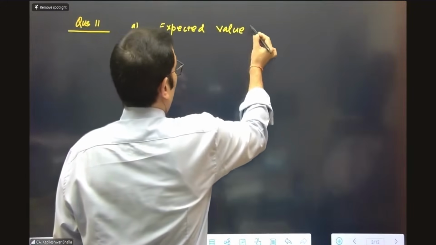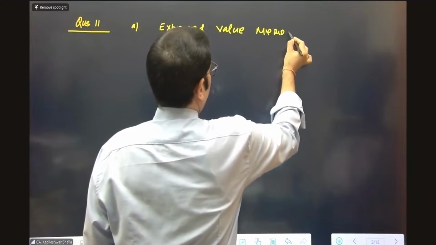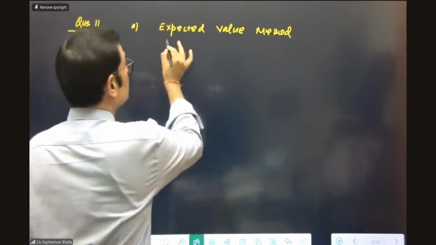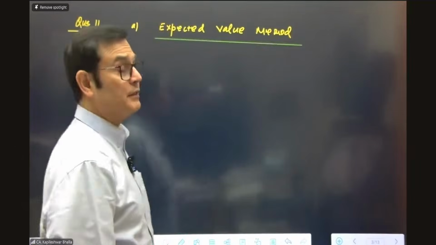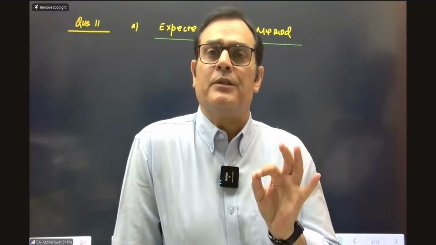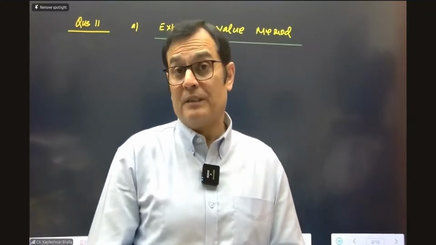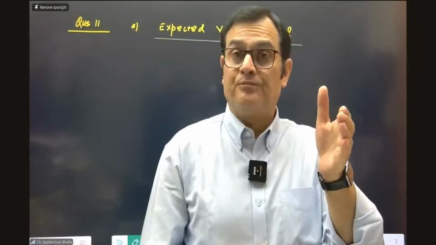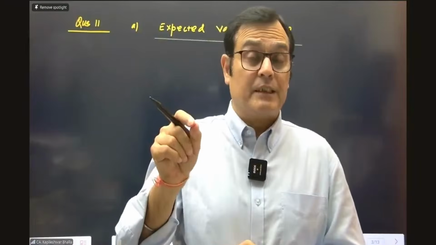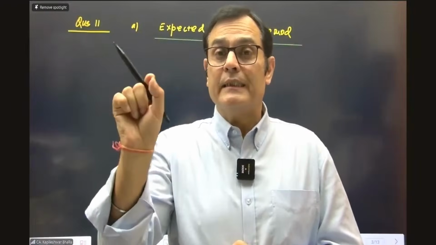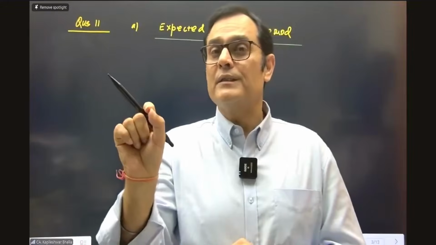Let me first tell you one thing which you need to clearly bring out in the solution. There is one particular aspect which you need to clearly bring out to the examiner. The focus in requirement A is not on the journal entry. The focus in requirement A is on how you would recognize your revenue. So you need to clearly tell the examiner what the revenue recognition policy of the company is. There are two components of recognizing revenue: one is the volume and one is the price. At the first instance, you need to define how much is the expected volume, and number two, what is the expected price.